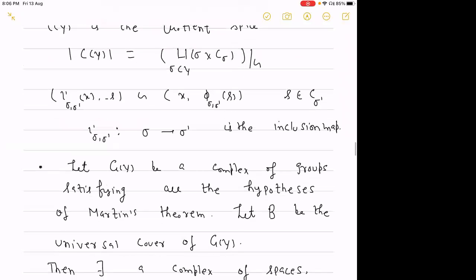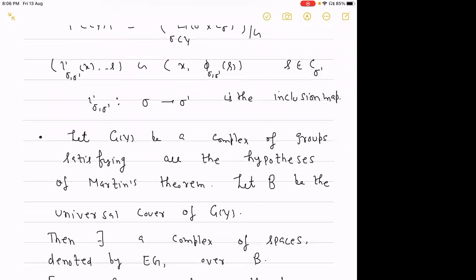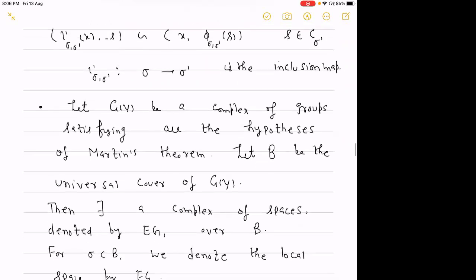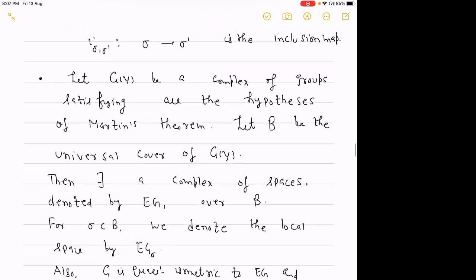Now further assume that G_Y is a complex of groups satisfying all the hypotheses of Martin's theorem. It means that all the local groups are hyperbolic, local maps are QI embeddings, and the development is CAT(0) and hyperbolic. Whenever I say development, I mean the universal cover of the complex of groups. All the complexes of groups for us are developable, and the action is acylindrical on the universal cover.